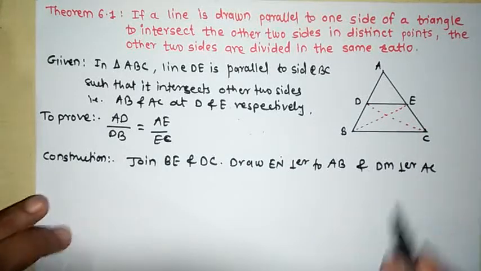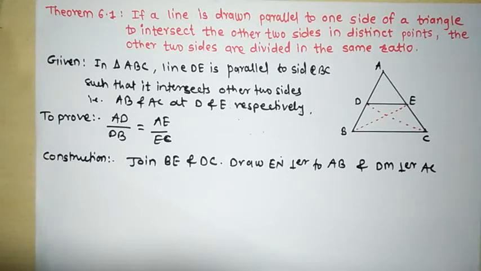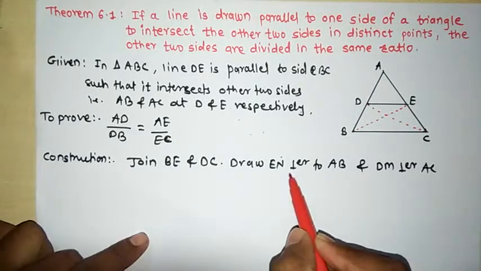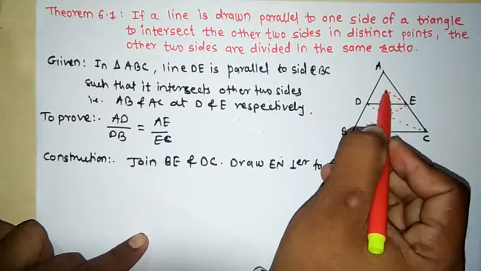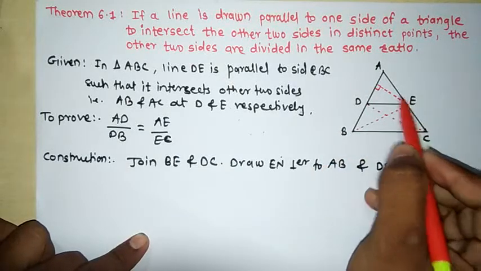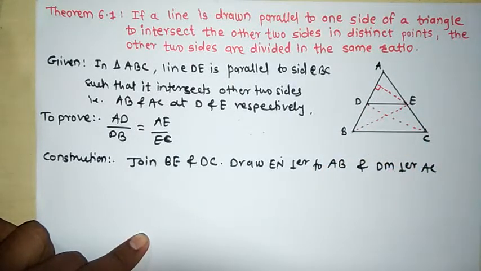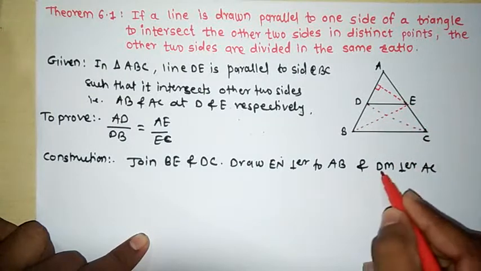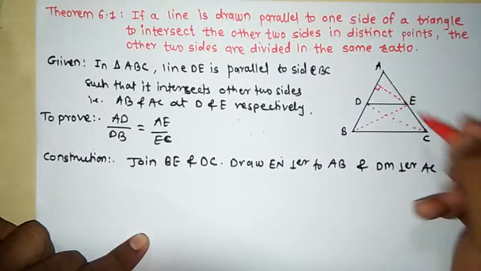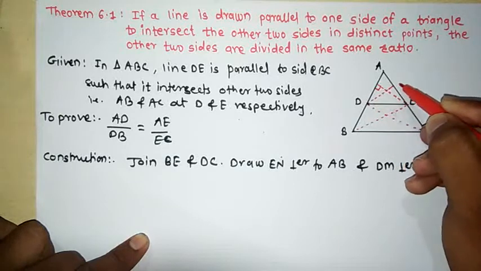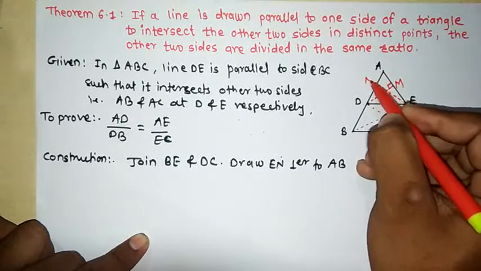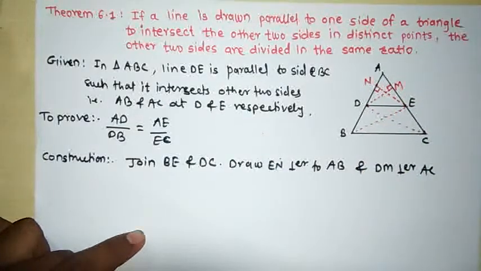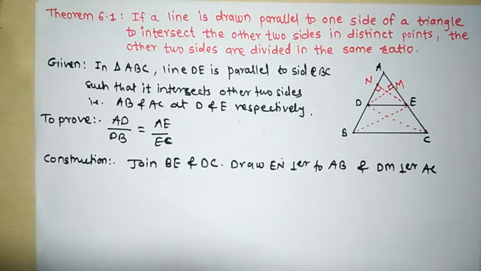I have to draw EN perpendicular to AB from the point E. Here this is a perpendicular from the point E on AB. And from the point D, we have to draw DM perpendicular to AC. That is DM, which is perpendicular to AC, and this point is N. These two constructions you have to remember and do to prove this theorem.